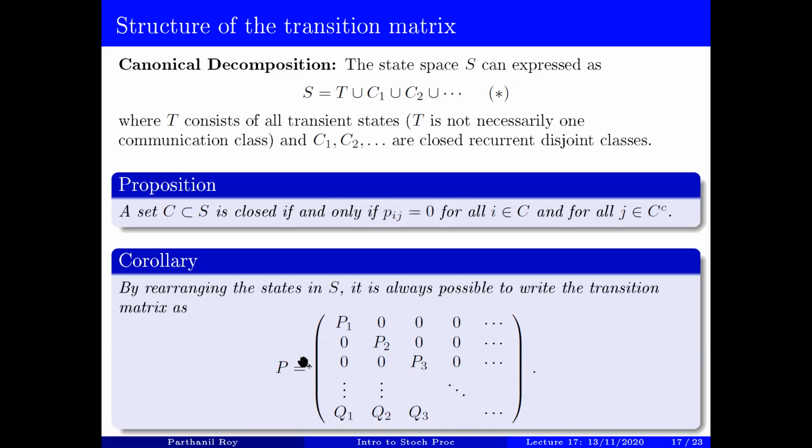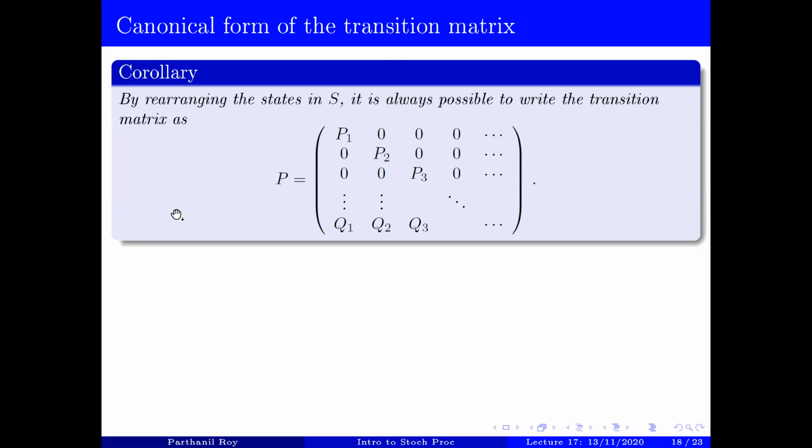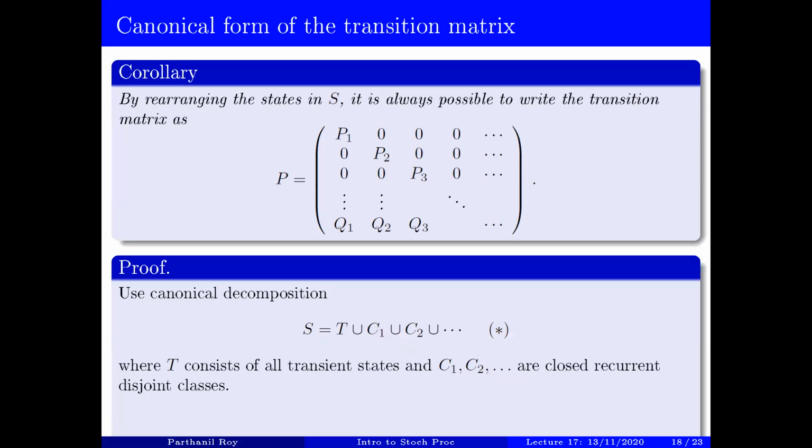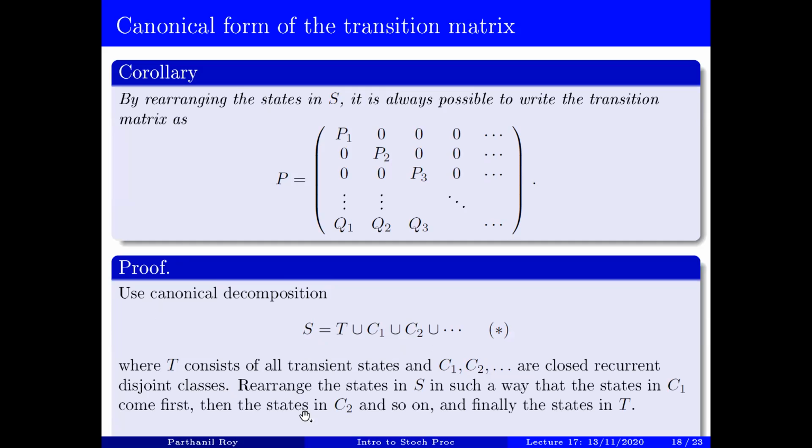Okay, so let's quickly prove this corollary. This is a corollary of the canonical decomposition with the help of this proposition. How do you prove this? It's actually very easy. You just use the canonical decomposition. You rearrange the states in such a way that the states in C1, the first recurrent class, come first, then the states in C2 and so on.